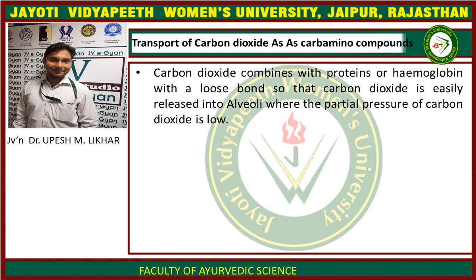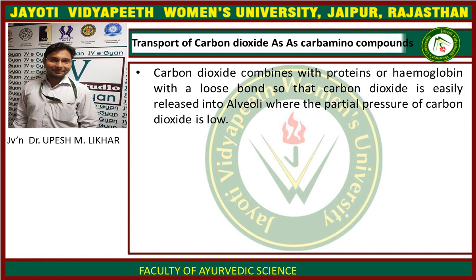Now, after studying transport of respiratory gases, we must know two important effects related to this transport. First, Bohr effect, and second, Haldane effect. Bohr effect is the effect by which presence of carbon dioxide decreases the affinity of hemoglobin for oxygen. In the tissues, due to continuous metabolic activities, the partial pressure of carbon dioxide is very high and the partial pressure of oxygen is low.